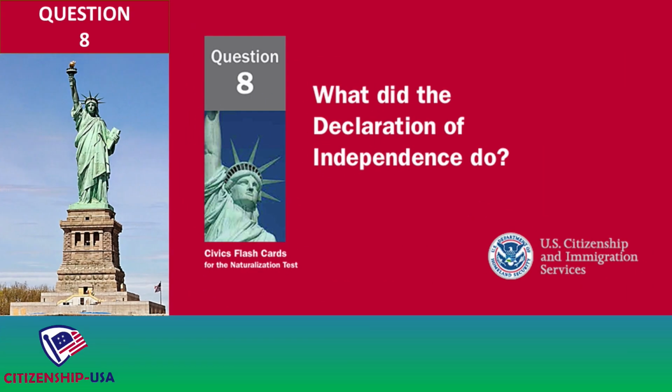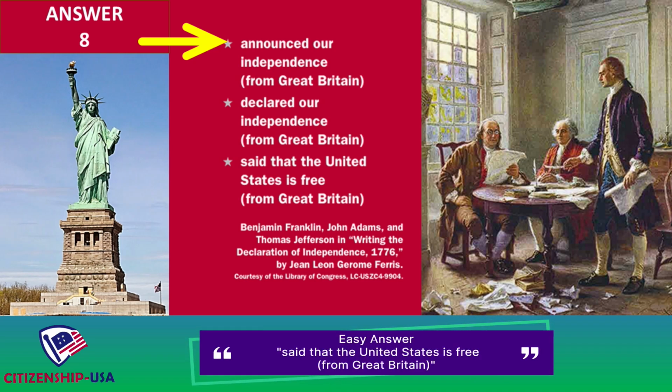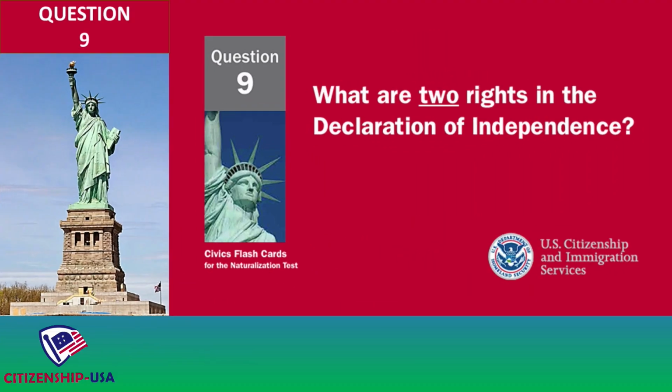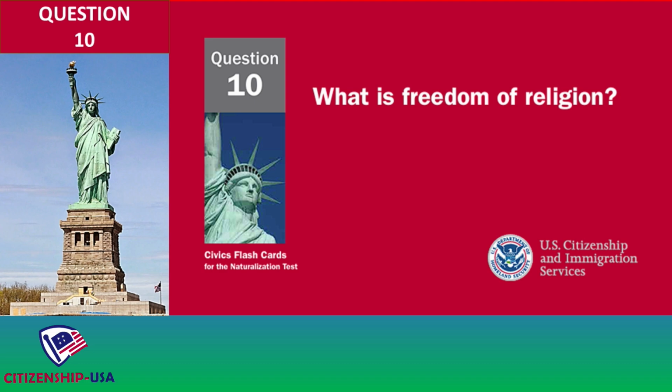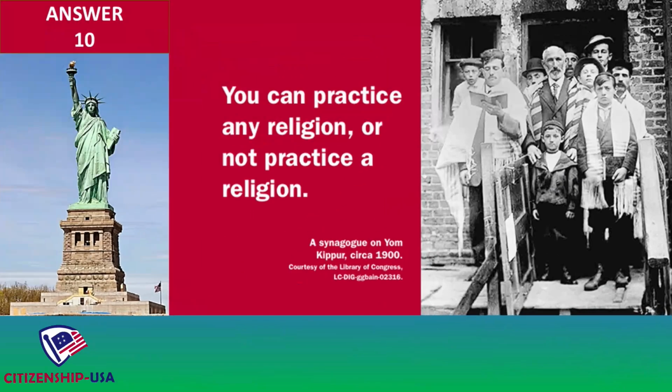What did the Declaration of Independence do? Announced our independence from Great Britain. Declared our independence from Great Britain. Said that the United States is free from Great Britain. What are 2 rights in the Declaration of Independence? Life. Liberty. Pursuit of happiness. What is freedom of religion? You can practice any religion. Or not practice a religion.